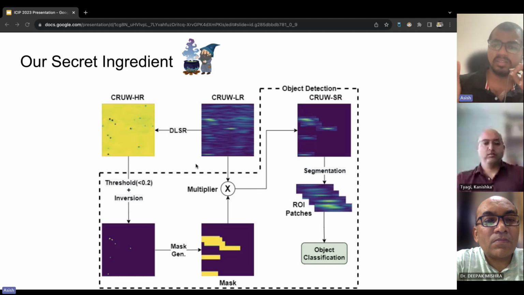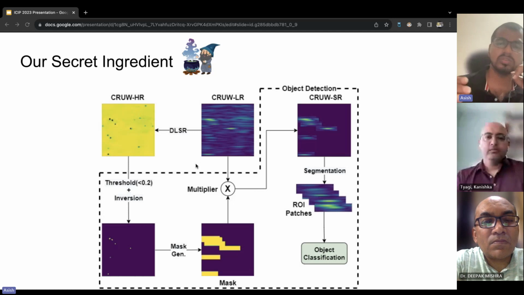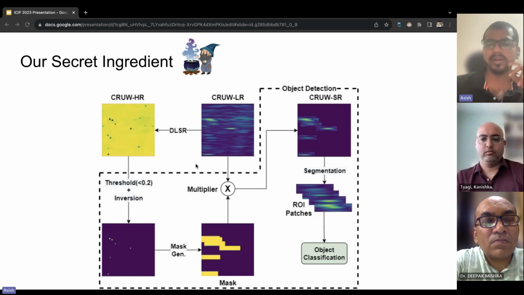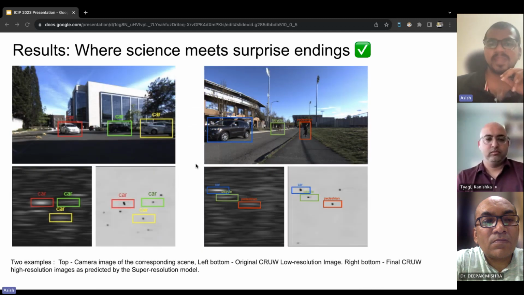But the high resolution map aids in filtering out irrelevant background information, allowing us to focus on the areas of interest. From these generated regions of interest, we segment these patches and pass them through an object classifier, which is a standard CNN model. To draw an analogy, it's somewhat like adapting a vision-based object detection architecture to work with radar-based object detection.